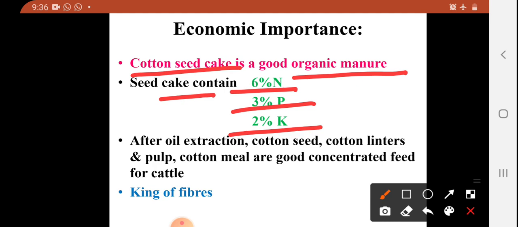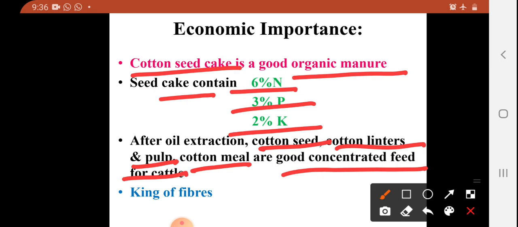After oil extraction, the remaining parts, that is cotton linter, pulp, and cotton meal, are used as a good concentrate feed for cattle. And the most important economic importance: this crop is called the king of fiber. Even the white gold of India is also known as cotton.